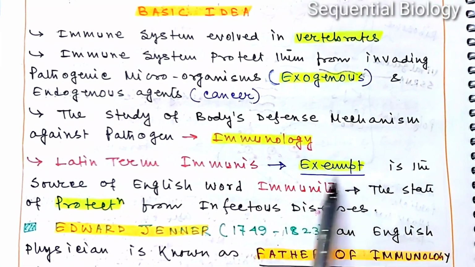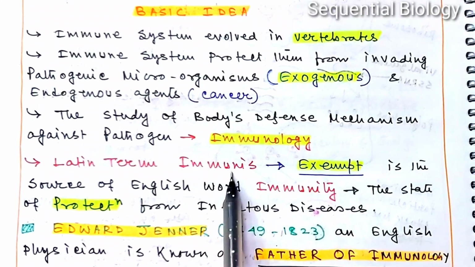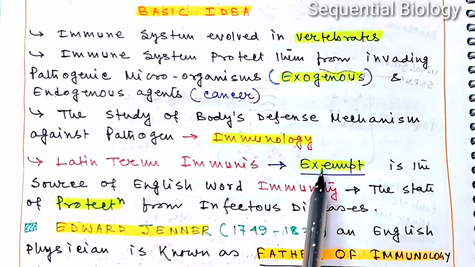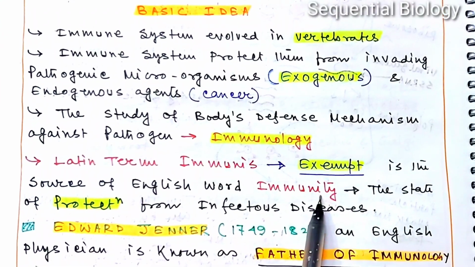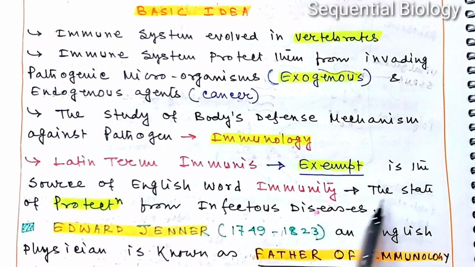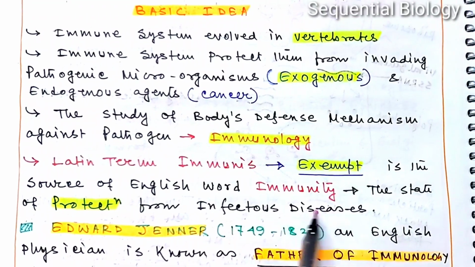Actually, immunity comes from a Latin word, immunis. Immunis means exempt, and is the source of the English word immunity. So immunity is the state of protection from infectious disease.